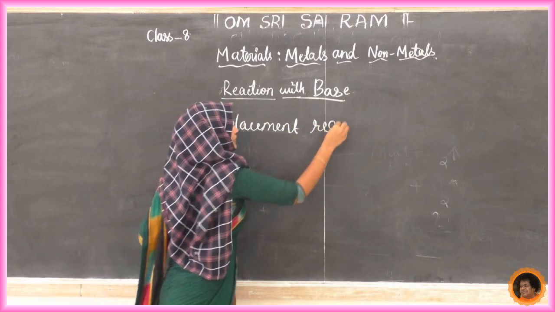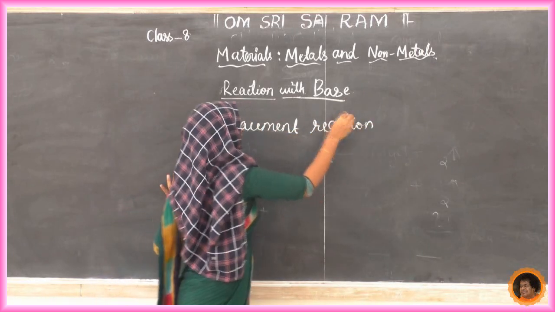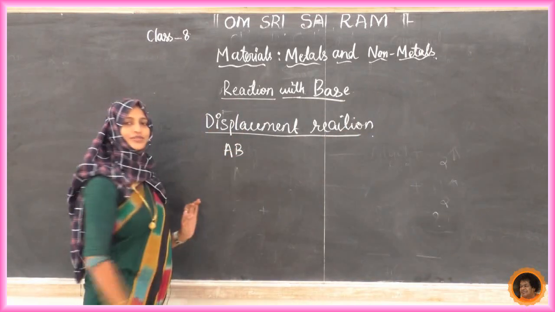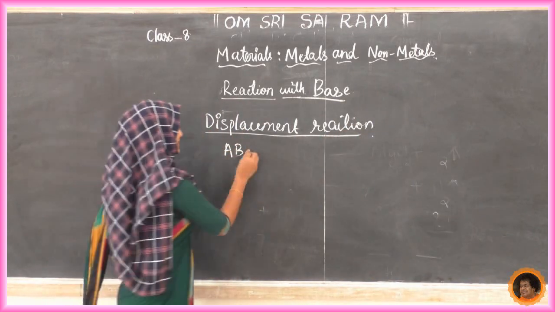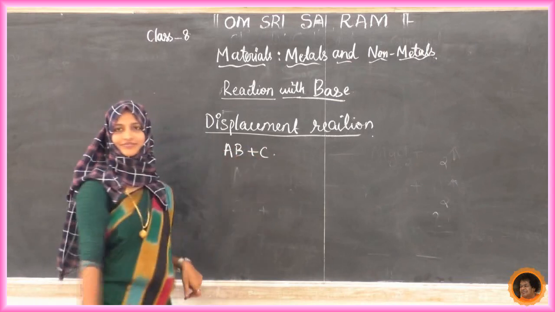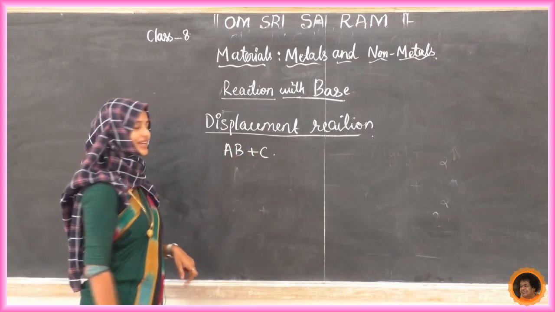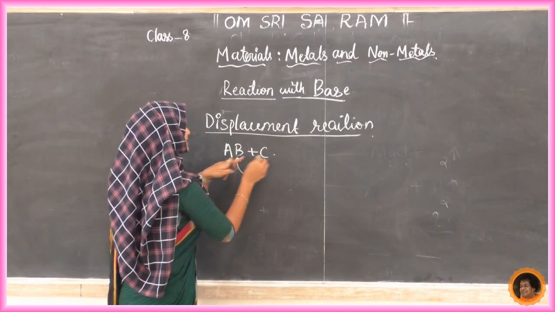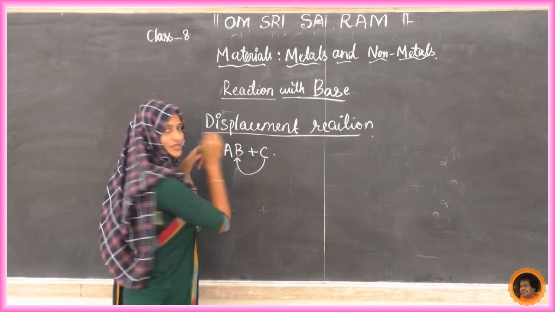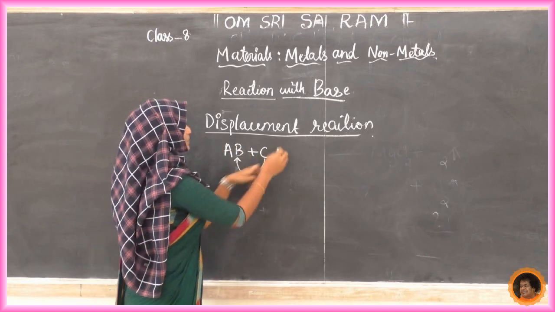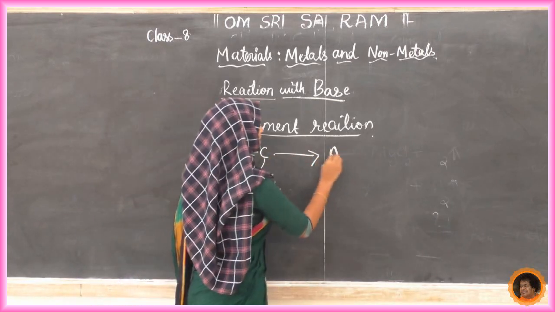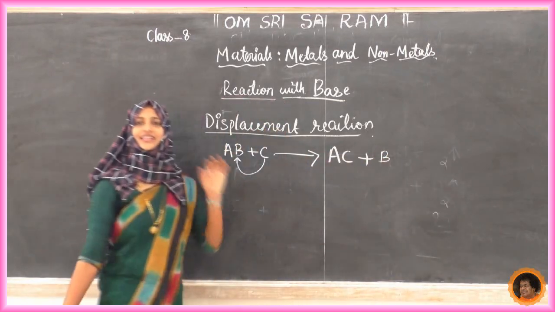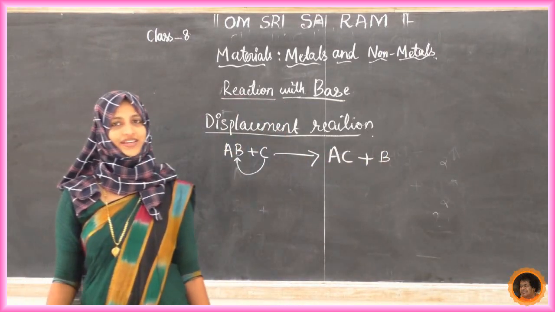Displacement reaction means here A and B are sitting together, and C is next to them. What we are doing? We are bringing this C to this place, and we are taking this B out. See here what happened, we'll get AC plus B. This is called a displacement reaction.